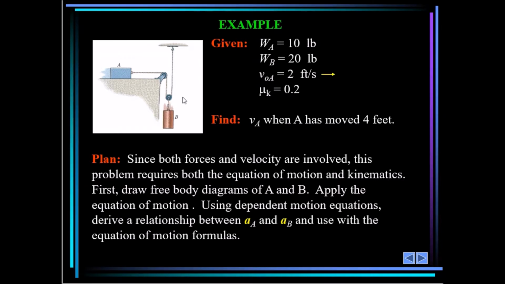on the ceiling. So they tell us that the weight of A over here is 10 pounds. The weight of B is given to us as 20 pounds. And we have our initial velocity of block A at 2 feet per second moving to the right. So that tells us our direction of motion here.